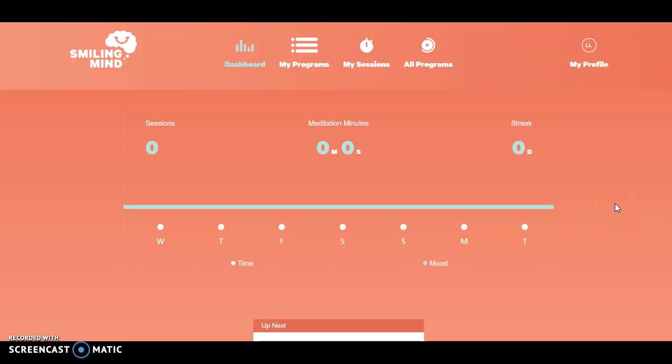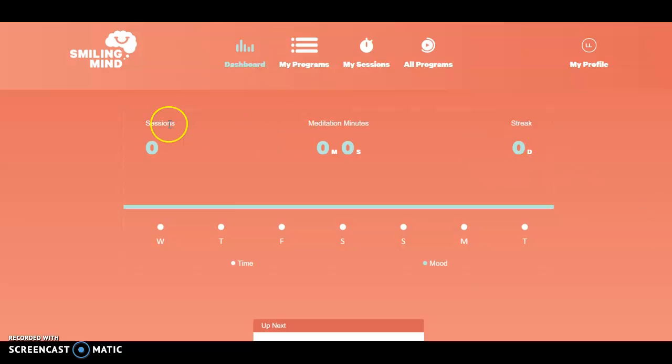When you first sign up and create your account, it prompts you with lots of questions, such as your age and what your profession is. If you're a teacher, it also gives you ones for you to use as well as for you to use in your classroom. And then you go in and specify more specific areas that you want to work on, whether that be focusing, better behavior, or working hard. There's like 12 different areas. I can't remember all of them, but they pull up on the screen and you just click all the ones that apply to you. So the first area I want to talk about is called My Dashboard.